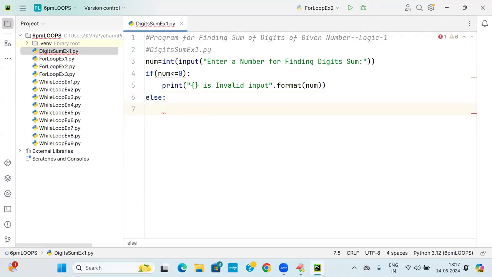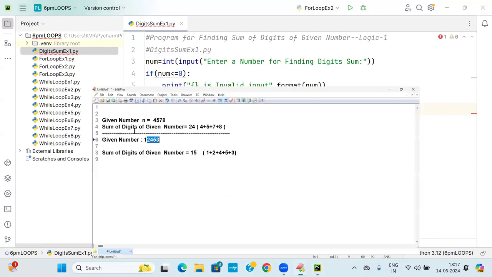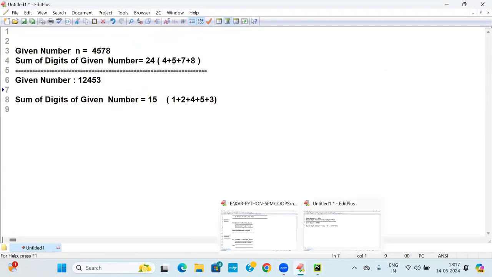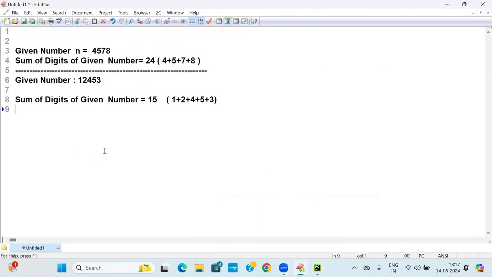There I need to write the logic for the given number. If you carefully look into this process, students, take care. First you take this concept; this logic analysis I'm going to start with.